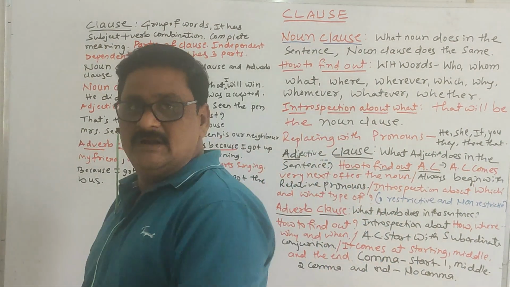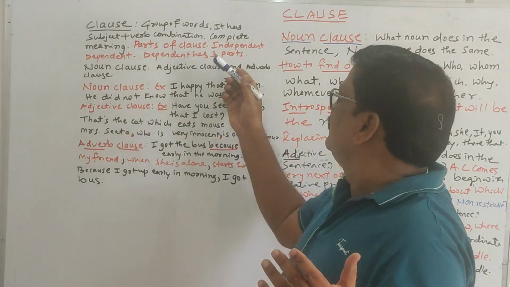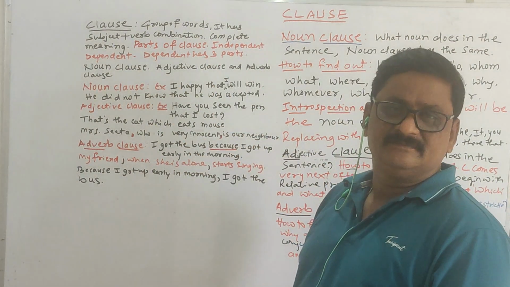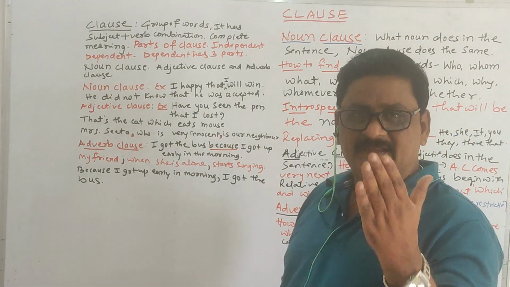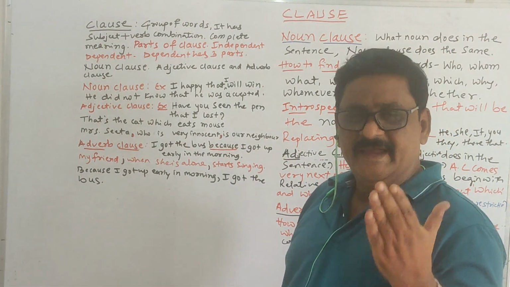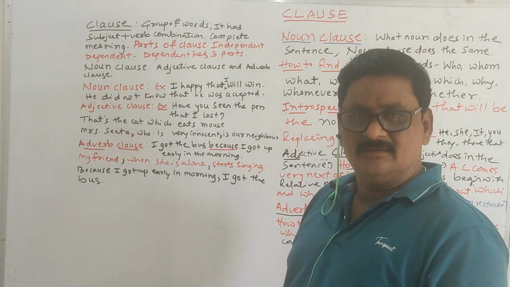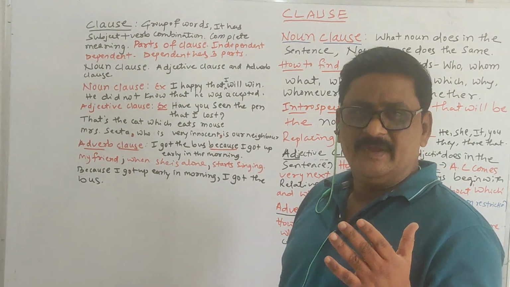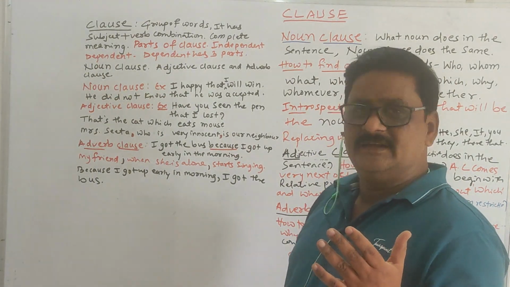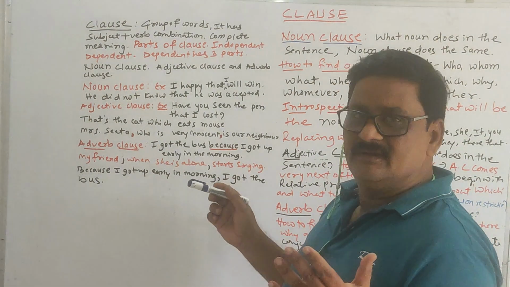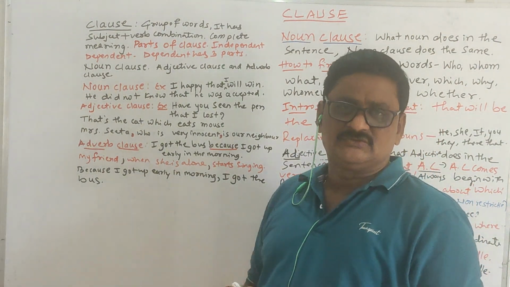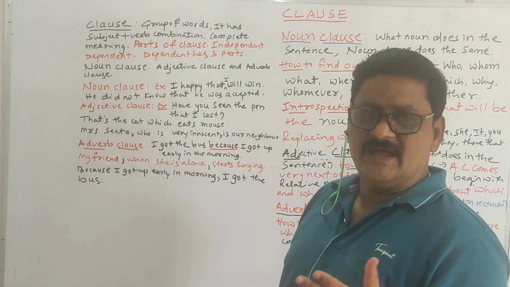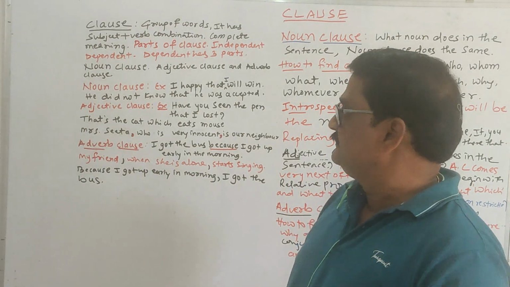A clause is a group of words. It has a subject plus verb combination. Either it is a main clause or a subordinate clause. Main clause is also called an independent clause. Subordinate clause is also called a dependent clause.